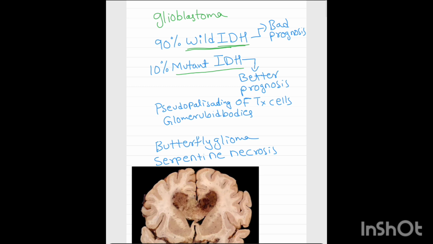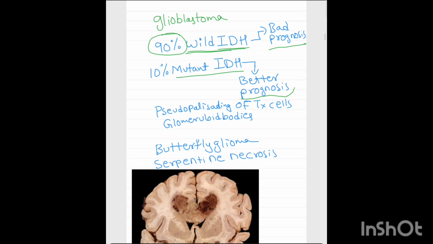Wild type of IDH has bad prognosis, but mutant type of IDH has good prognosis, somewhat better than wild IDH. Coming to the percentage, 90% of the glioblastomas are caused by wild IDH, but the mutant IDH, which has better prognosis, is around 10%.